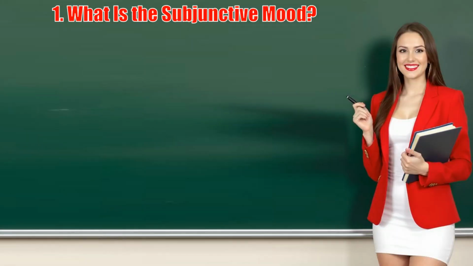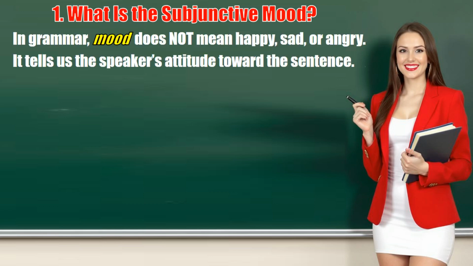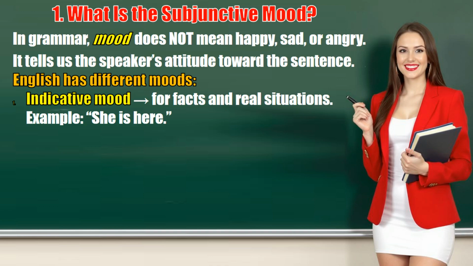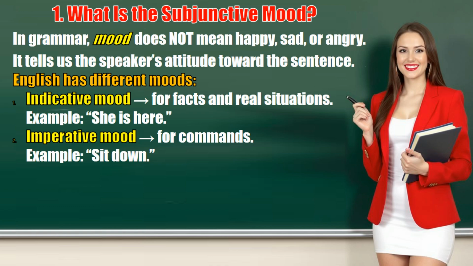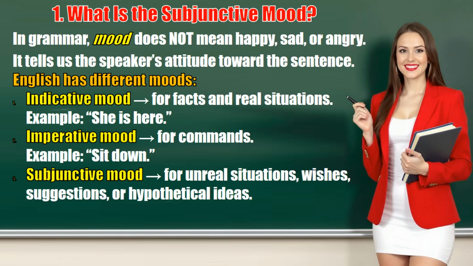1. What is the subjunctive mood? First, let's understand one important word: mood. In grammar, mood does not mean happy, sad, or angry. It tells us the speaker's attitude toward the sentence. English has different moods. 1. Indicative mood: for facts and real situations. Example: She is here. 2. Imperative mood: for commands. Example: Sit down. 3. Subjunctive mood: for unreal situations, wishes, suggestions, or hypothetical ideas.